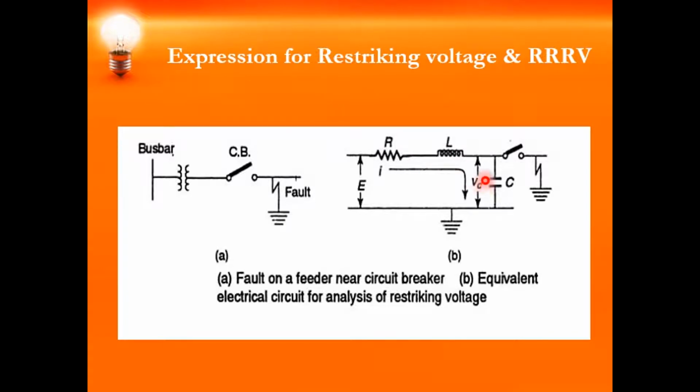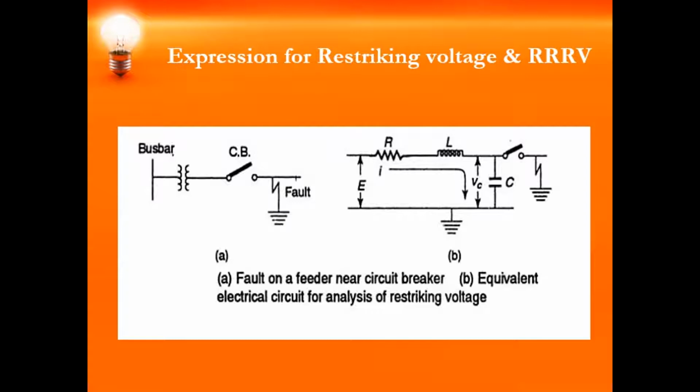Before the fault occurs, the circuit breaker will always be in the closed position. Suppose the fault has occurred and the circuit breaker is still closed, then what will happen? The fault current will flow through the inductor. What will happen to the capacitor? The capacitance will get shorted by the fault which has occurred at this point. So for the entire derivation, we will neglect the resistance and assume that our circuit is purely reactive.